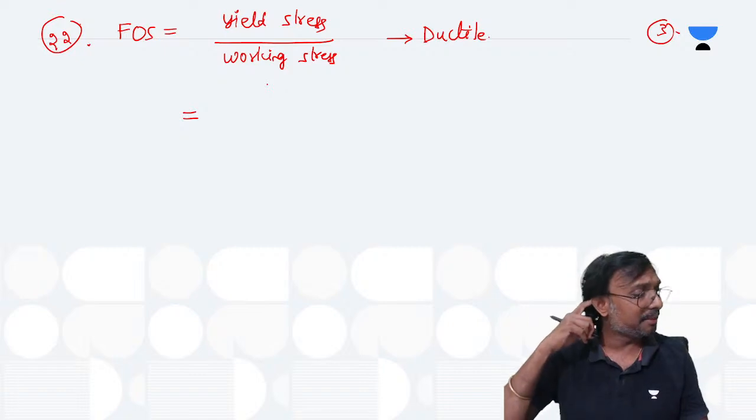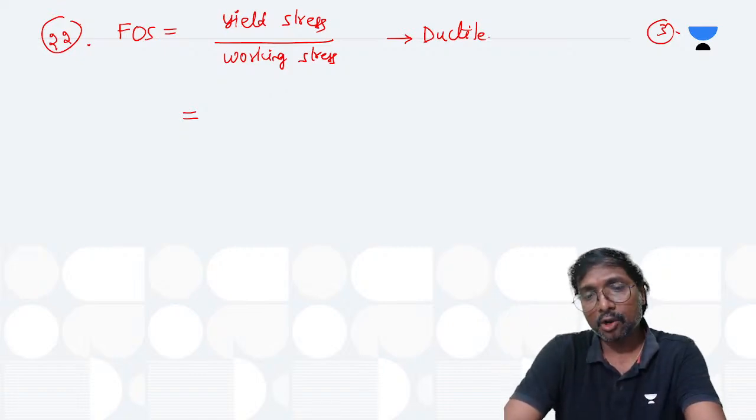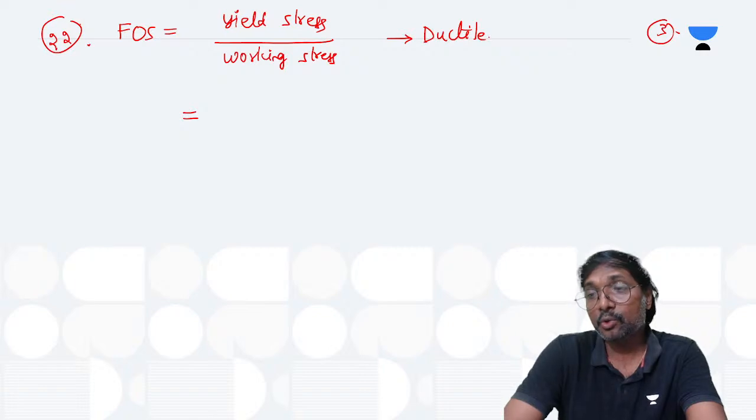In case of brittle material, do you have any permanent deformations possible, or will you have direct breaking only? If it is a brittle material, you will have direct breaking only, right? You don't find much deformations. So here, does yield stress come into picture, or ultimate stress?